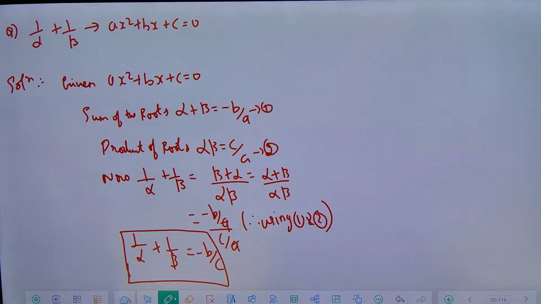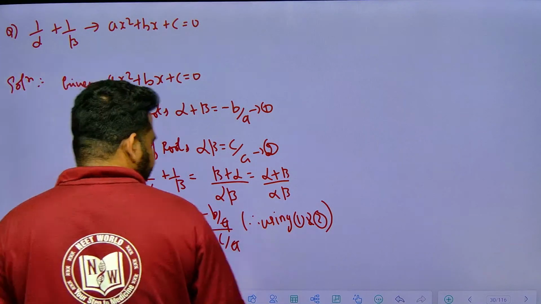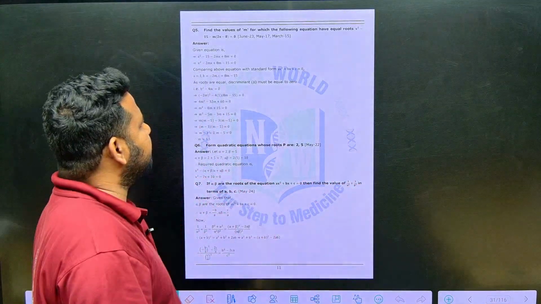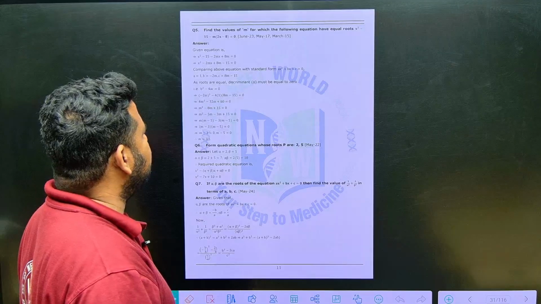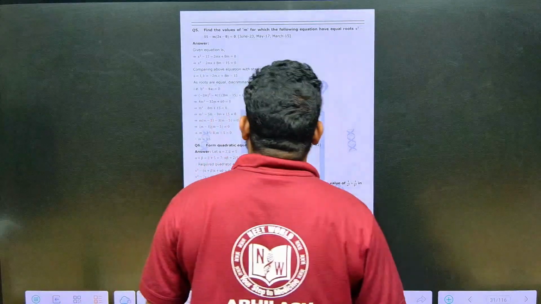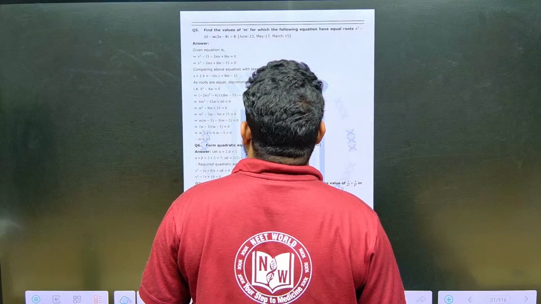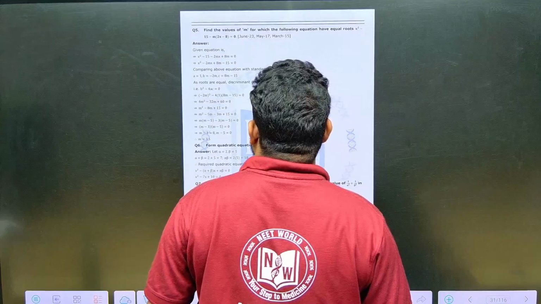Next question, let us see some nice question. They are telling, fifth question, look at this. Find the values of m for which the following equation has equal roots. Equal roots means what? First of all, let us take up the question. x square minus 15 minus m into 2x minus 8 is 0. This is what they have given.